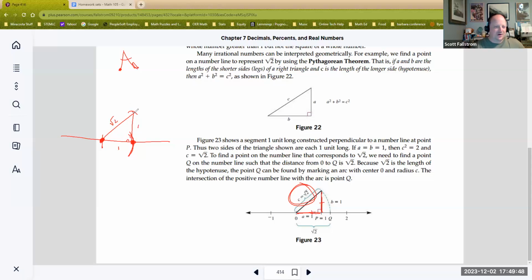You could build another one coming out here with another side of 1, and you end up with the square root of 3. Then you build another one with the 1, and you get the square root of 4. You get what looks like a spiral, because it keeps getting larger as it goes. It's known as the spiral of roots. It's very beautiful, and I'm sure some of you are going to incorporate that into drawings for your home.